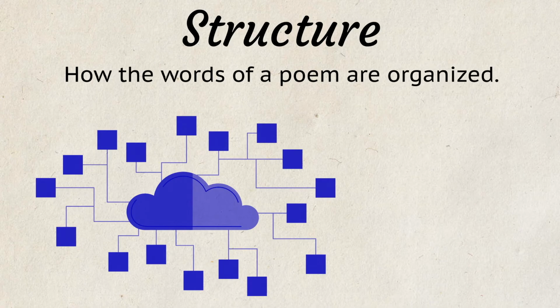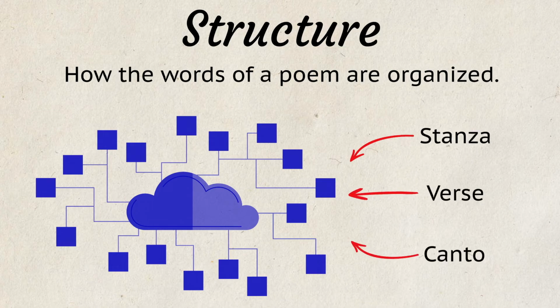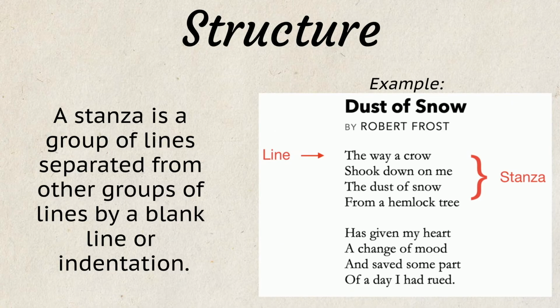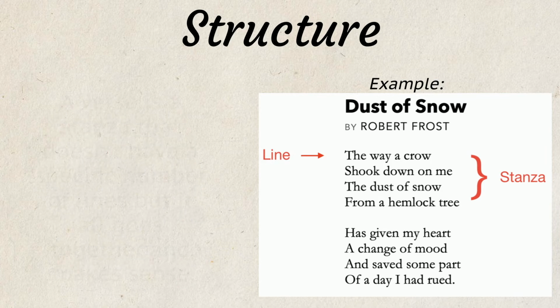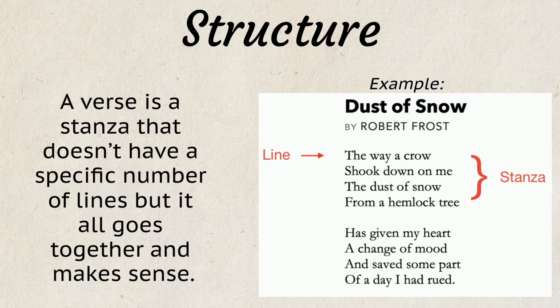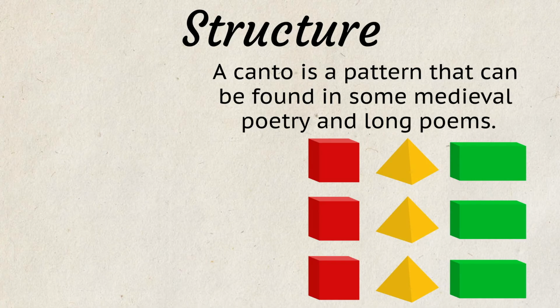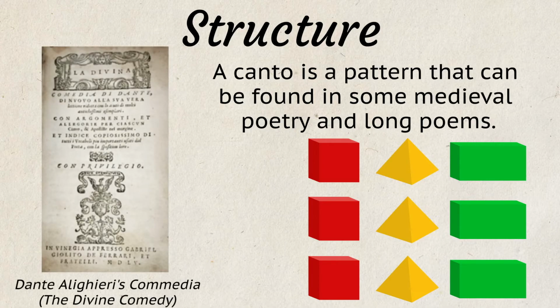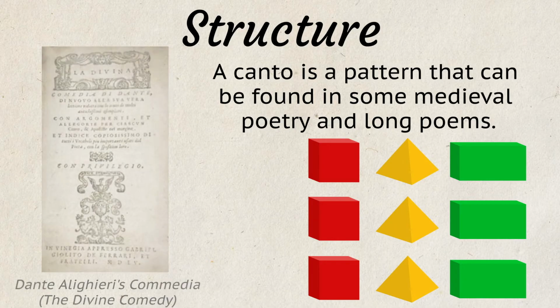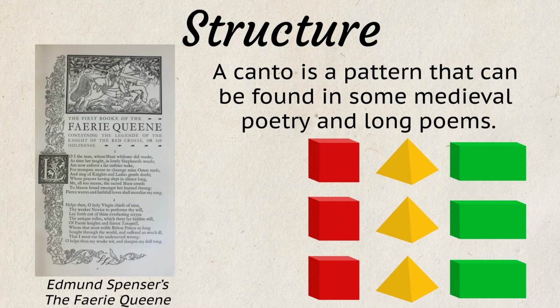Structure is how the words of a poem are organized. The elements of structure include stanza, verse, and canto. A stanza is a group of lines separated from other groups of lines by a blank line or indentation. A verse is a stanza that doesn't have a specific number of lines, but it all goes together and makes sense. A canto is a pattern that can be found in some medieval poetry and long poems like Dante Alighieri's Commedia, The Divine Comedy, and Edmund Spenser's The Faerie Queene.